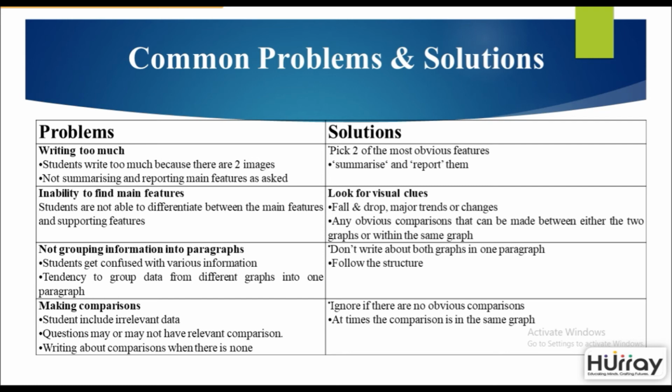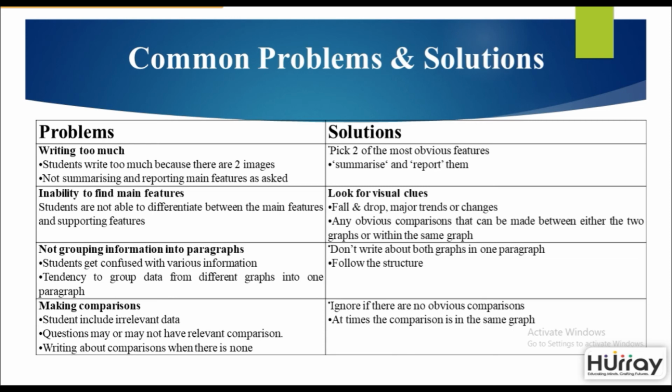Also, not summarizing and reporting the main features as asked is another issue. The solution to this is pick up two of the most obvious features that you notice, summarize and report only them. Then you can elaborate on them further. The next one is the inability to find the main features. Because of two images, students often struggle with the idea as to what exactly the main features are. A good way to solve this is to look for visual clues. Look at the fall and drop or major trends or changes, and any obvious comparisons that can be made between either the two graphs or within the same graph.